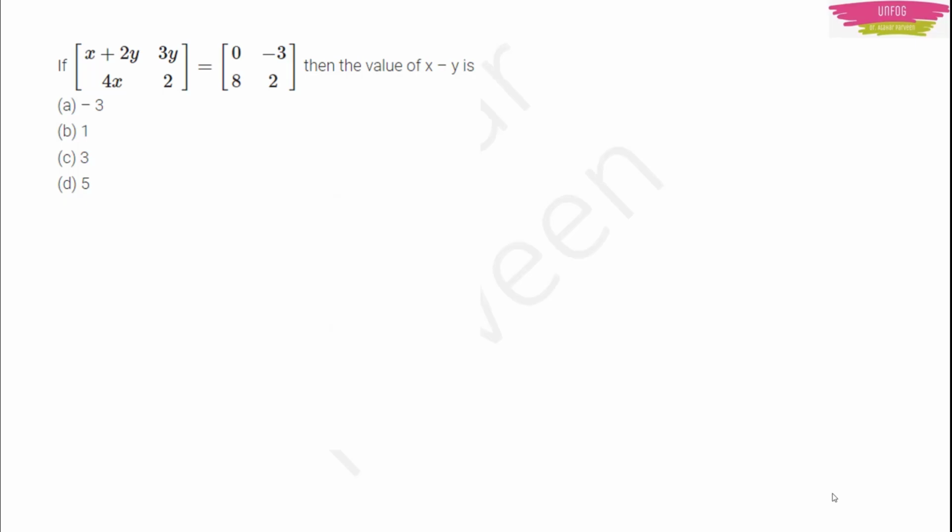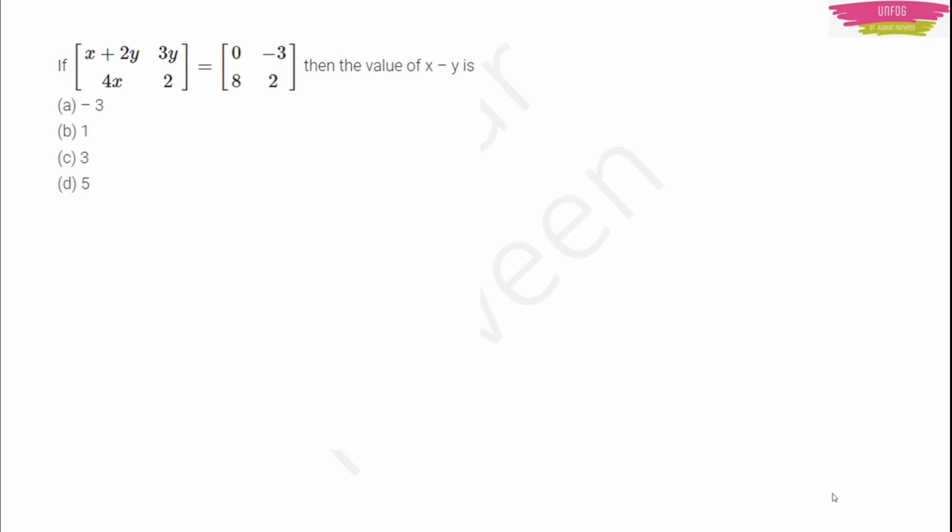Same type of sum this is also, but one thing is that there we found only x and y, right? Here we have to find x and y and then we have to operate them together. Here they are asking x minus y. That means after finding x and y, we have to subtract them from each other. Just pause the video here and try to calculate by yourself. Then play the video and match your answers with my answer.